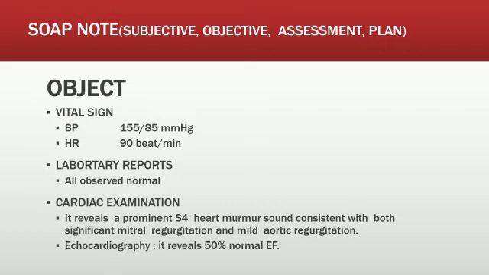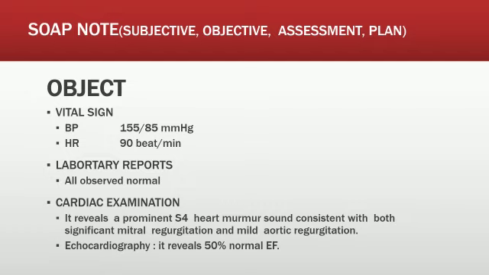Now here the S4 heart murmur. There are four sounds which are observed in the heart. S1 and S2, both of these sounds are considered to be normal. In case of S3, it is sometimes considered normal and sometimes abnormal. But whenever there is an S4 heart sound, it is always considered abnormal. And in this patient there is an S4 heart sound, that means there is some kind of abnormality.